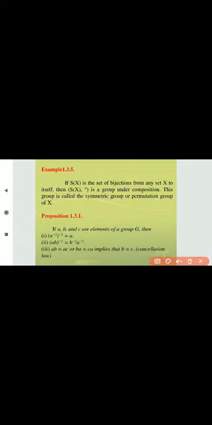Now we take ab times b inverse a inverse.